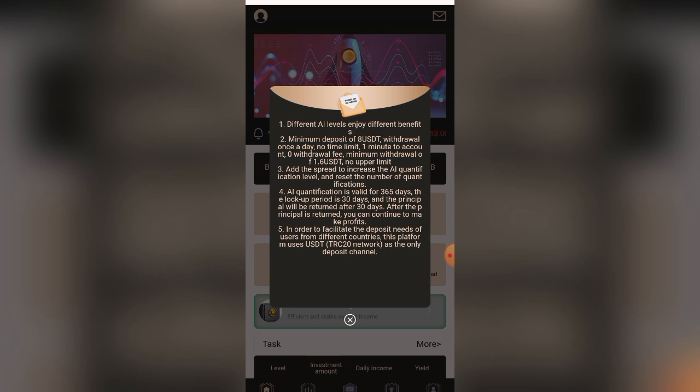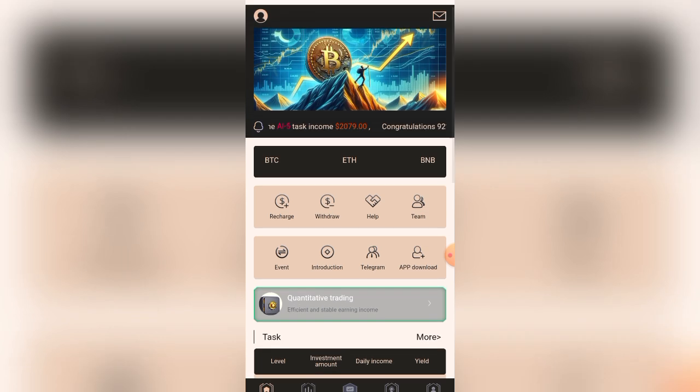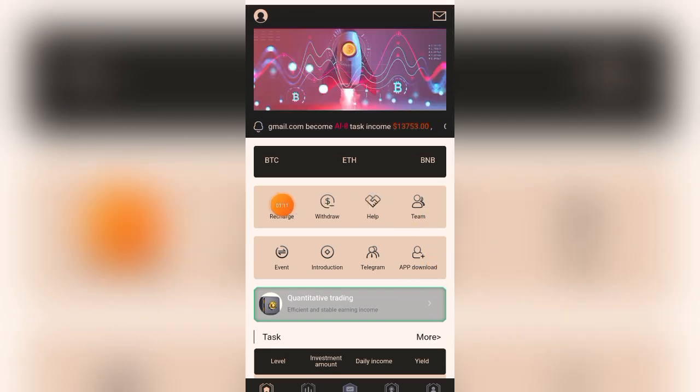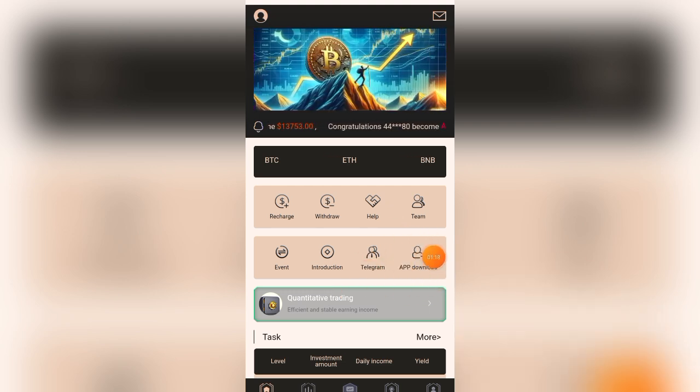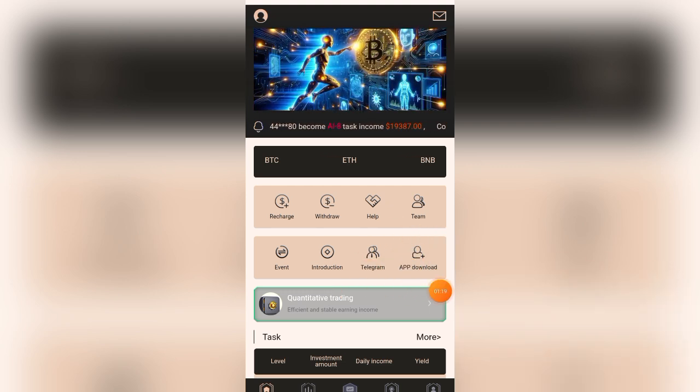So once you get registered, you're going to see this pop up here. You see different levels, enjoy different benefits. So just click on cancel and you can see the features of this platform. As you can see, recharge, withdraw, help, team, event, introduction, telegram, and app download. In case you need the app, you can download it from this place.